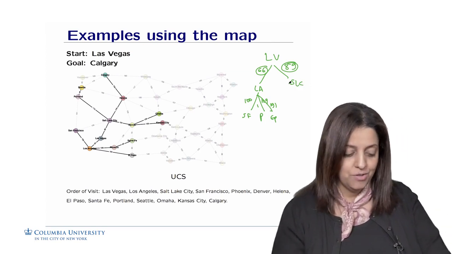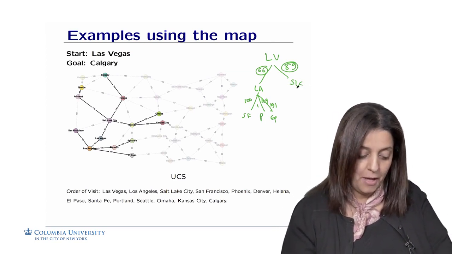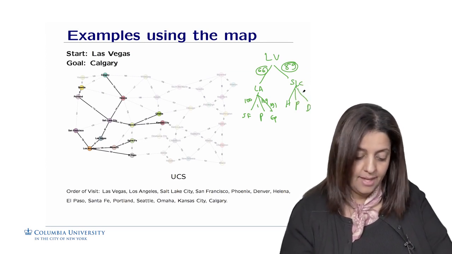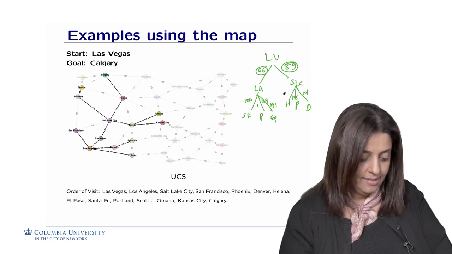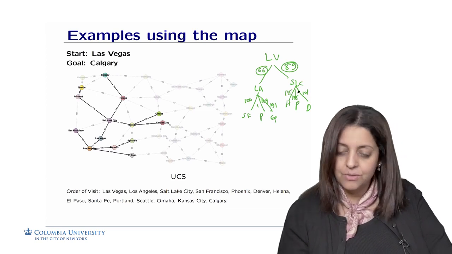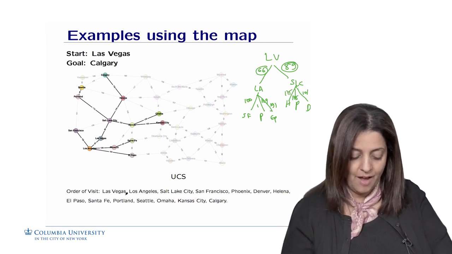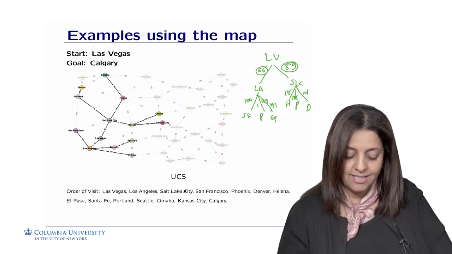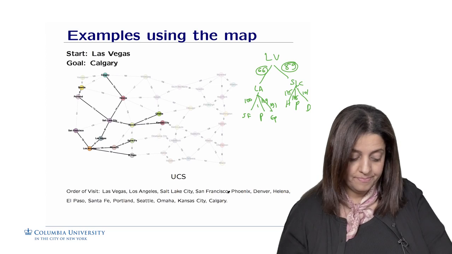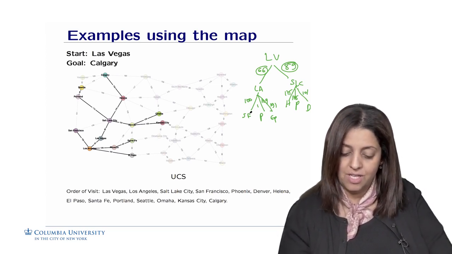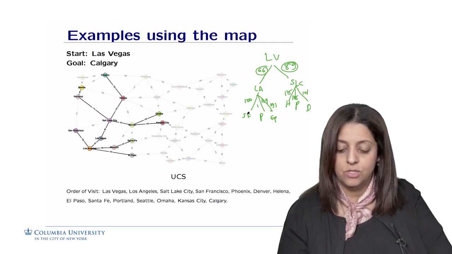From Salt Lake City, I will go through the possibilities of Helena, Portland, and Denver. Denver is 101, Helena is 175, and Portland is 175. So I'm going to still keep comparing the elements. So after Las Vegas, Los Angeles, Salt Lake City, I'm going to go to San Francisco, right? Because comparing all the total costs, San Francisco is better, because it's going to be 166, which is the shortest.